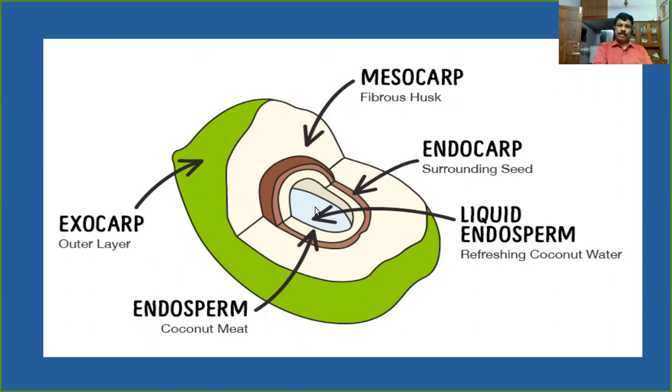The cell wall formation does not occur over there. But in the case of the kernel, you are very familiar, this is the cellular endosperm. That means, first of all, it was the free nuclear endosperm, and again the cell wall formation occurred over here. As a result, two types of endosperm are there in a coconut fruit. Is it clear?